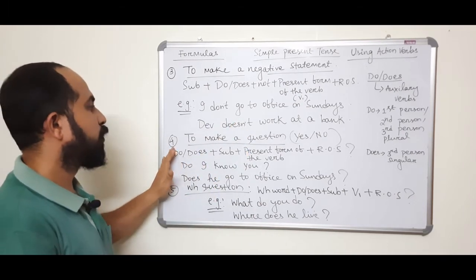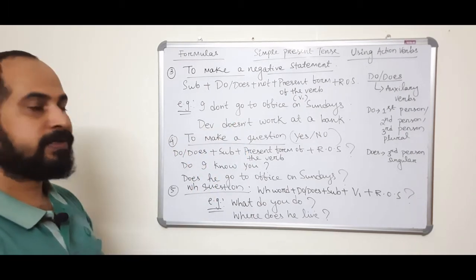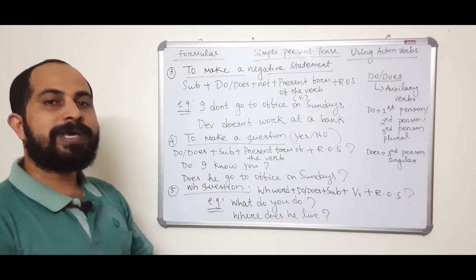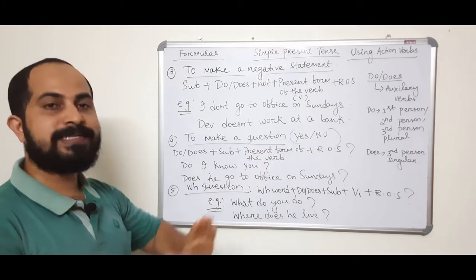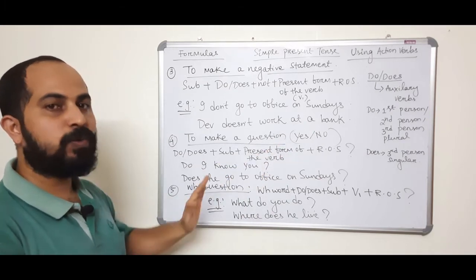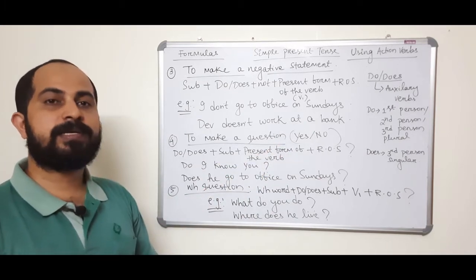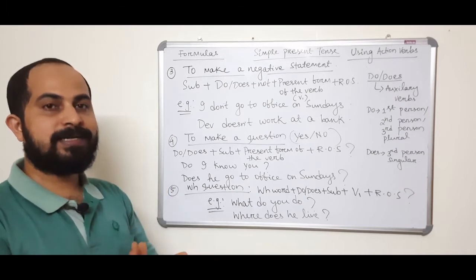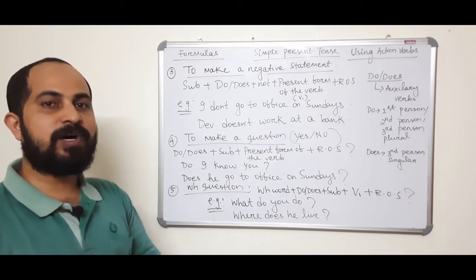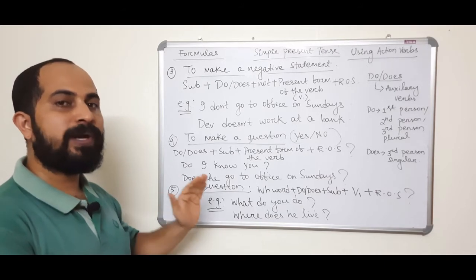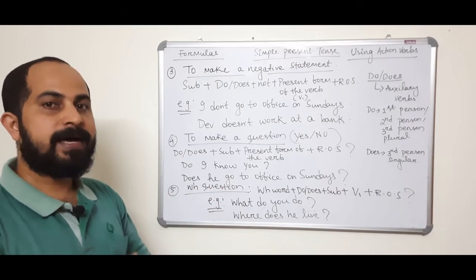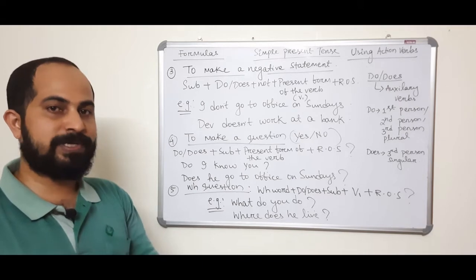Formula number 4, to make a question. So we ask two types of questions. One is a yes or no question and the other one is a WH question. When we want an answer either yes or no, then we ask a yes or no question, and when we want a complete answer, at that time we ask a WH question.